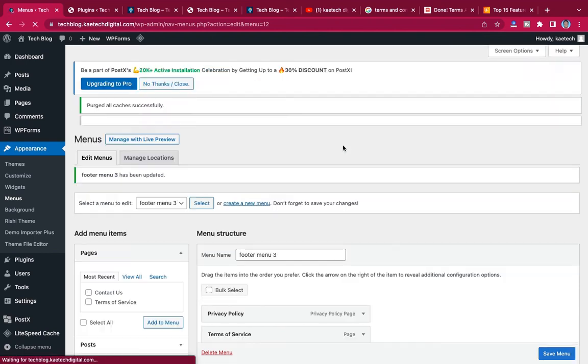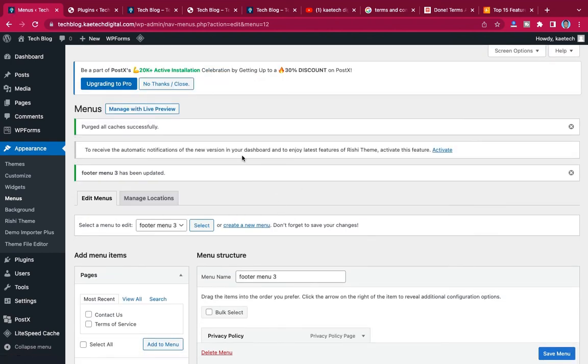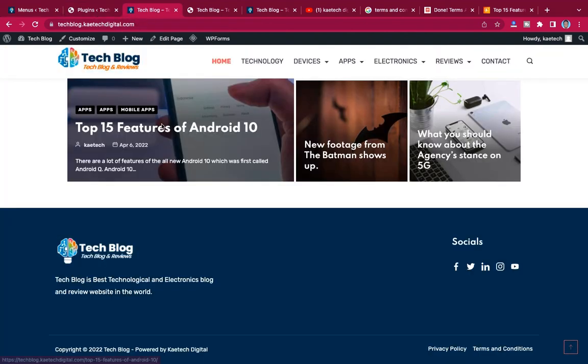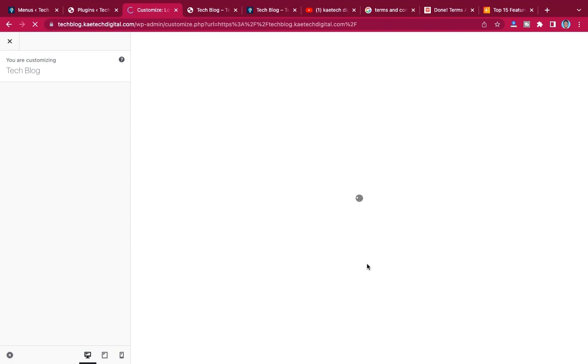Okay, now that we have saved the changes, what we need to do is set the footer. So we're going to set all this footer over here. Let's go to customize again to set the footers, because now we have the footer menus set.